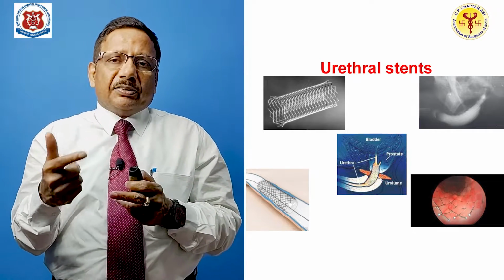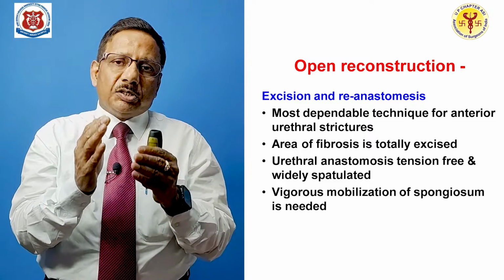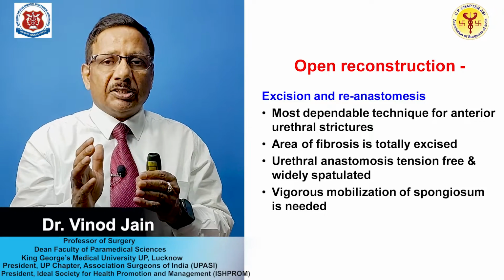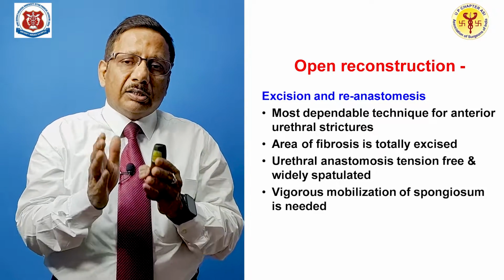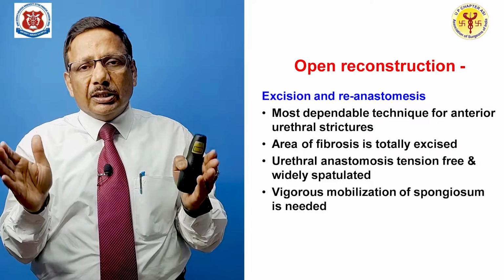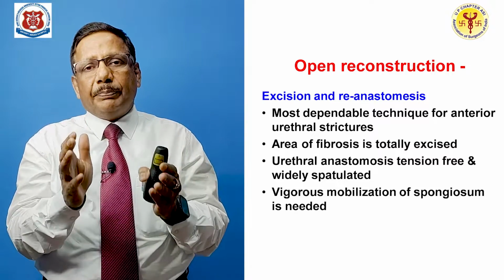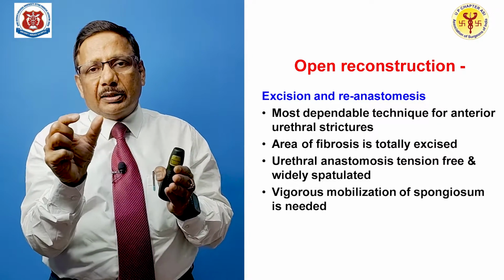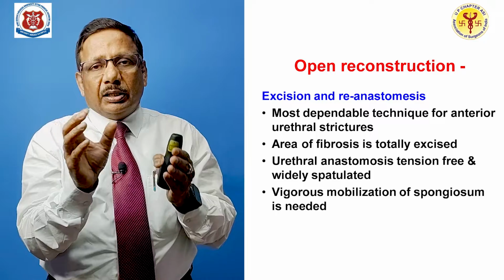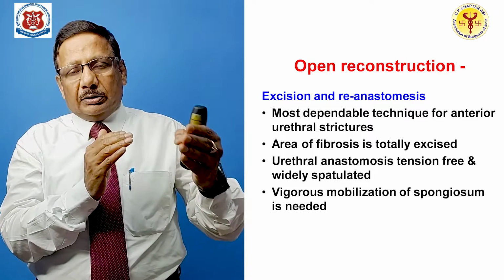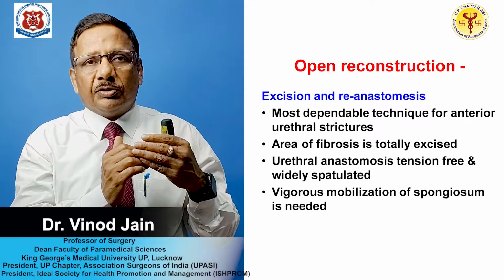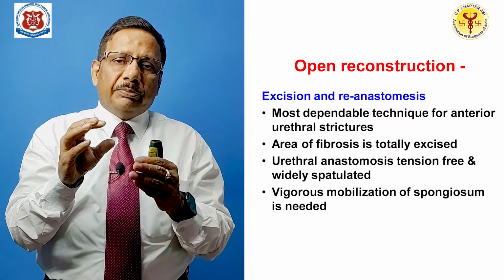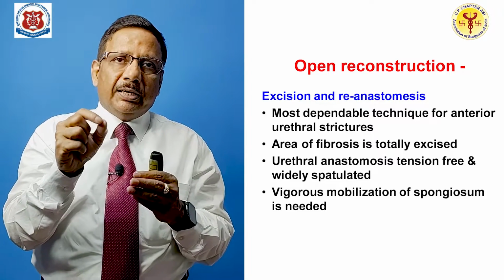Then open reconstruction. Suppose the spongy fibrosis is more, type D stricture or type E or type F, or some complication has occurred, or the length is more, then you need to do an open procedure, that is the urethroplasty, and again depending upon the length of the stricture, either you will do excision and end-to-end anastomosis, or you will do grafting with a patch graft. So, this time I will be telling you about the excision and end-to-end anastomosis.